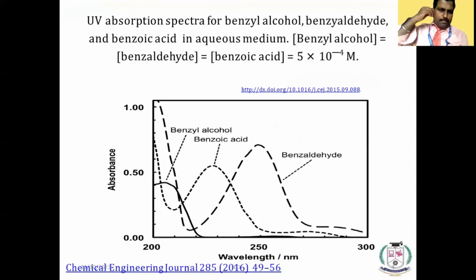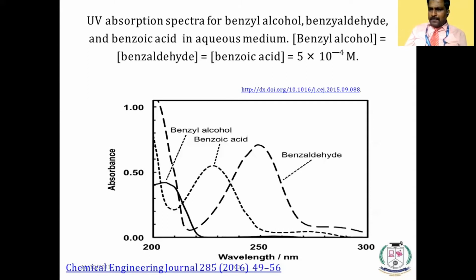Let us take a simple example. One chemical reaction is: we are taking benzyl alcohol, a substituted benzyl alcohol or simple benzyl alcohol. Benzyl alcohol, C6H5CH2OH, if you oxidize it, will give us benzaldehyde. If you further oxidize, the benzaldehyde will become benzoic acid.